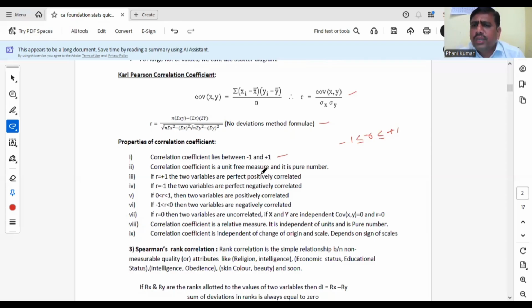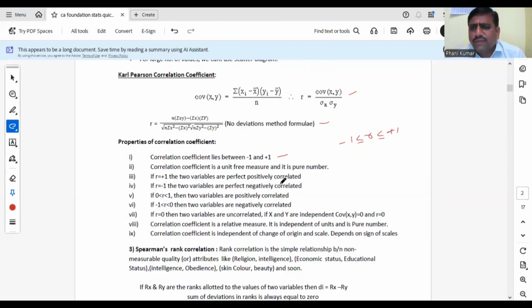Correlation coefficient is a unit free measure. It is a relative measure, and a relative measure does not depend on units. That means it is a pure number. Pure number in the sense you are not expressing the units, only the answer you are expressing. Correlation coefficient is a relative measure, unit free measure, and pure number.